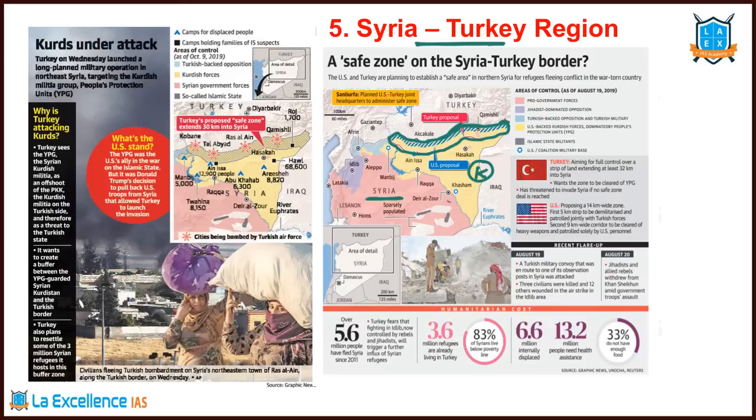Again, both countries came together. USA said, we don't have any interest over there. In such context, let us understand the geography of this particular region. Here, remember one province called Idlib. Idlib is an important province.